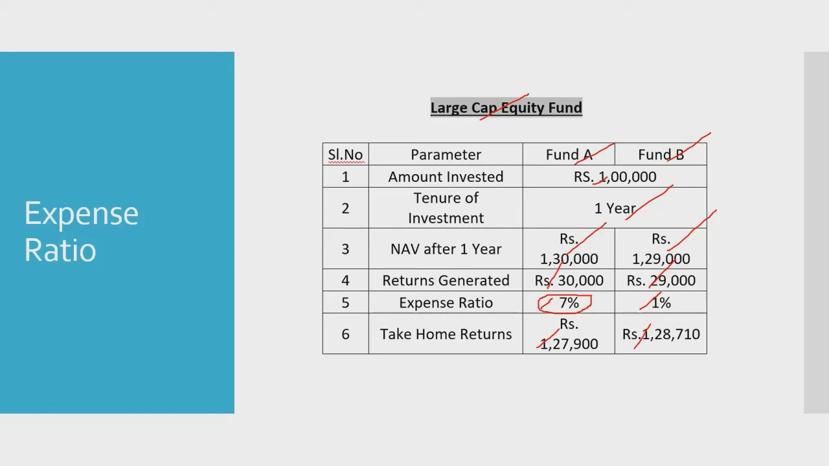Superficially, you will have a notion that Fund A has generated more returns than Fund B, but the expense ratio here plays a major role in determining your effective take home returns. So this is one of those examples where both the funds have generated decent returns, but if the expense ratio of one fund is considerably higher than the expense ratio of the other fund, then that is definitely a difference maker. So this is one point to keep in mind when using this expense ratio analysis.